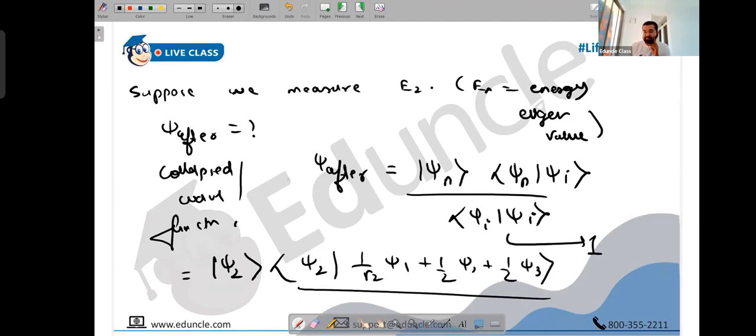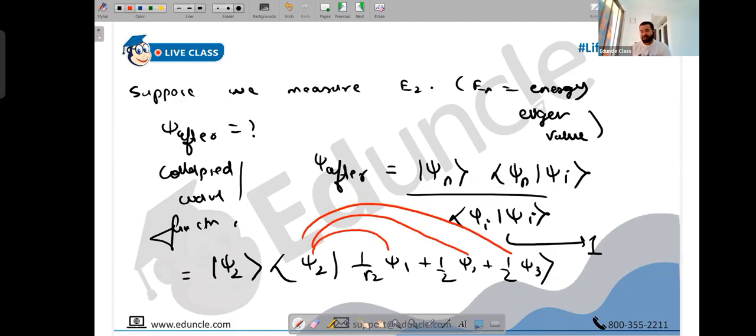But what will happen during the scalar product now? The scalar product, like I said, only half will remain. That's it. It's a scalar product, people. So psi 2 and psi 1 will become 0, psi 2 will become 1, psi 2 and psi 3 will be 0. Only half will remain. It means your answer is done, people.